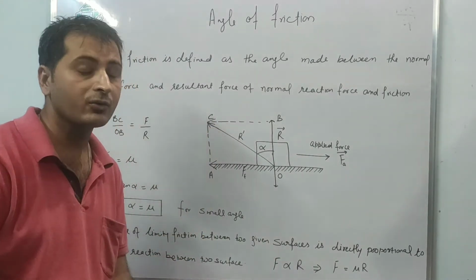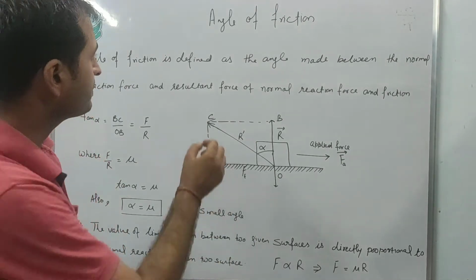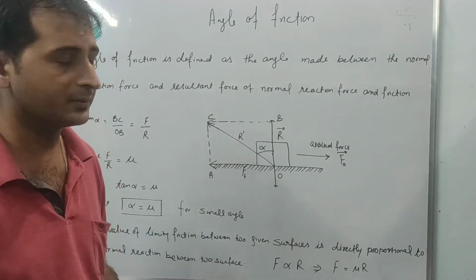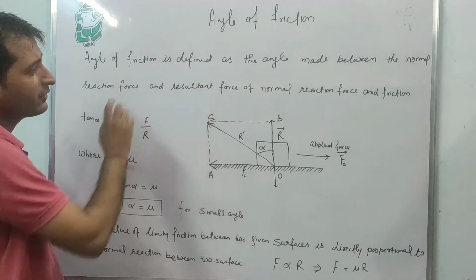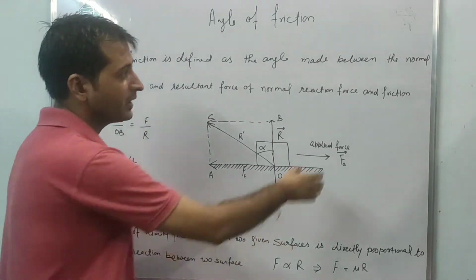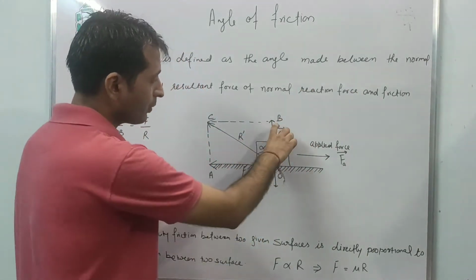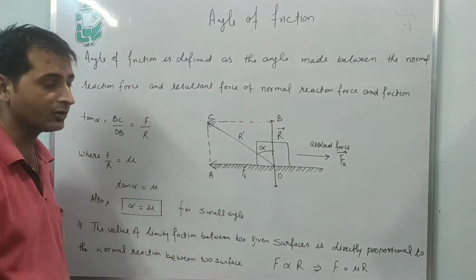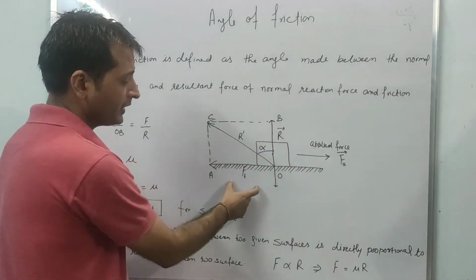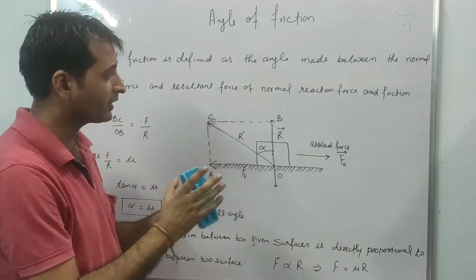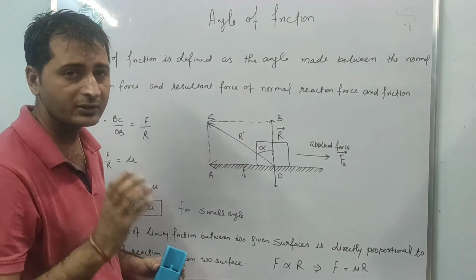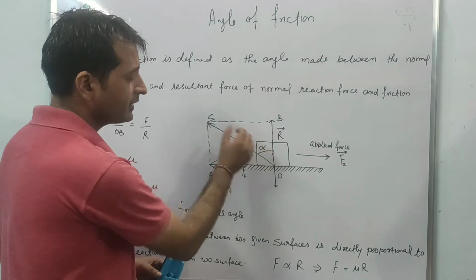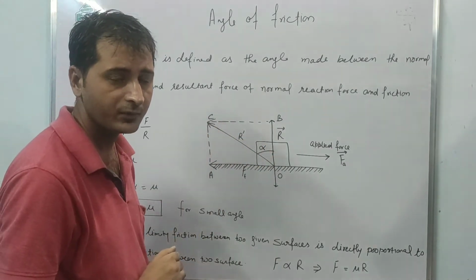Now understand the basic definition. The angle of friction is defined as the angle made between the normal reaction and the resultant of normal reaction and force of friction. That is called the angle of friction, which is denoted by alpha.